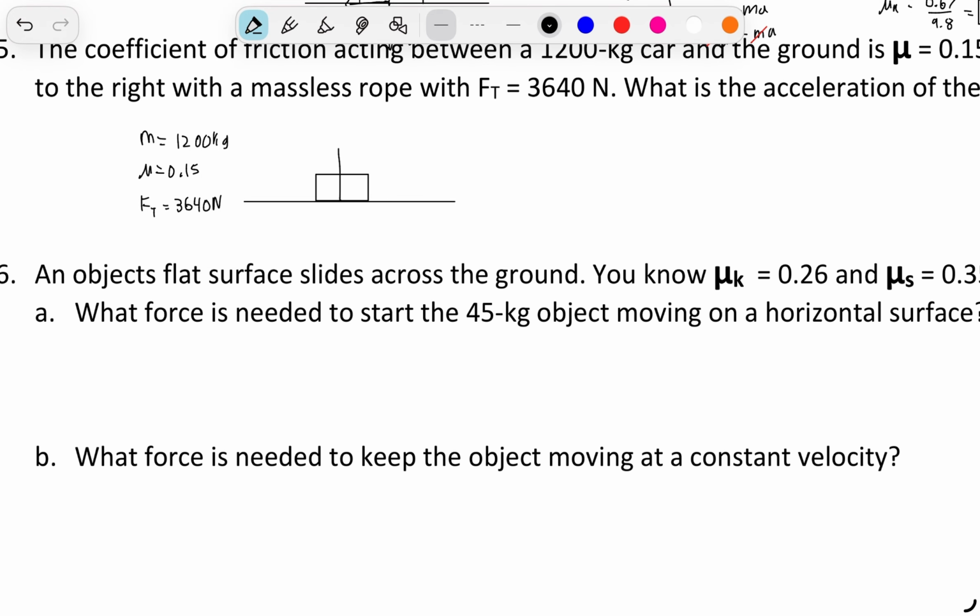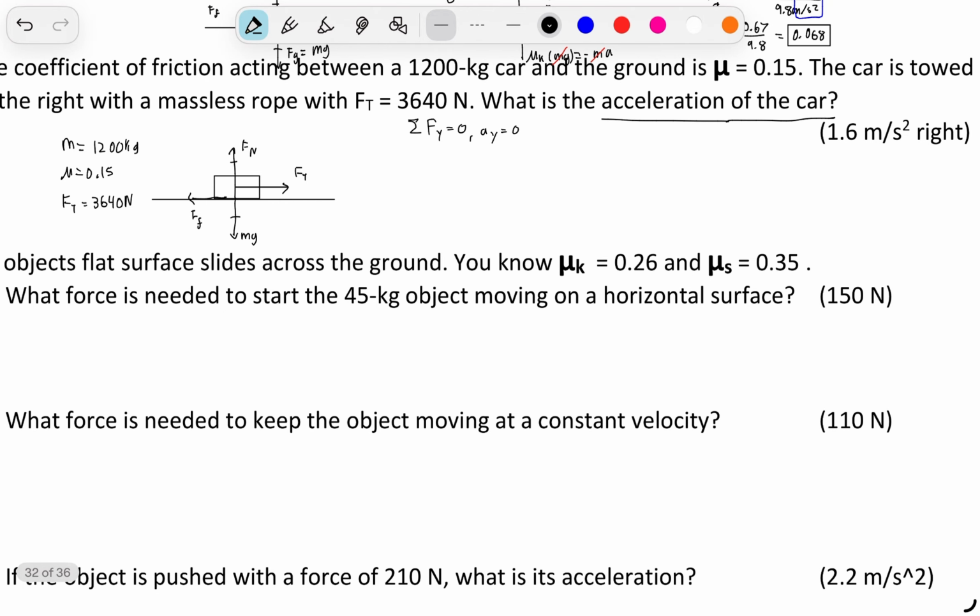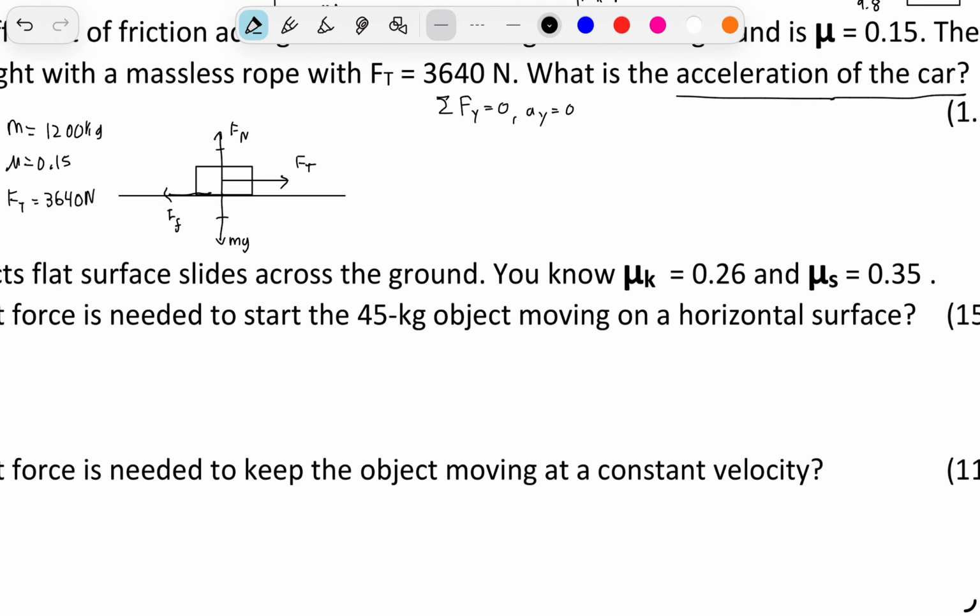We have our normal force acting up, and we have our mg acting down, and they're going to be equal in magnitude since the forces in the vertical direction are going to equal 0 because there is no acceleration in the vertical direction. So in the horizontal direction, we have a tension force that is pulling the car to the right, and we also have a frictional force that is to the left. We have to determine which one is larger because we need to know what the acceleration of the car is. So we're going to leave that ambiguous for right now.